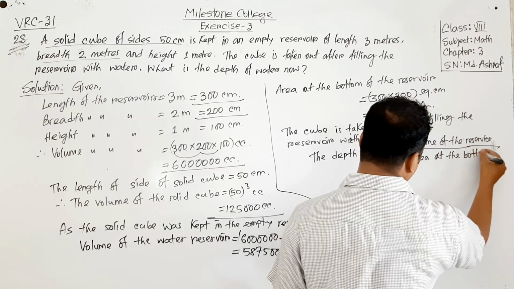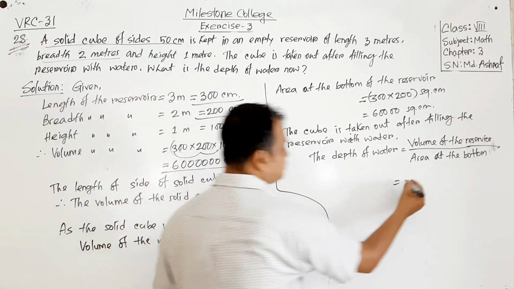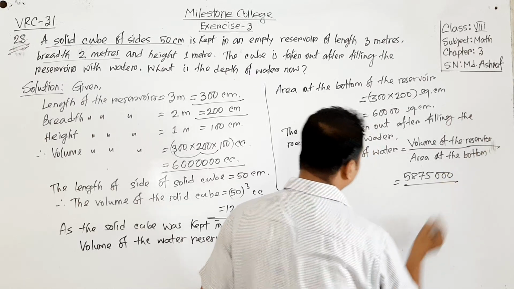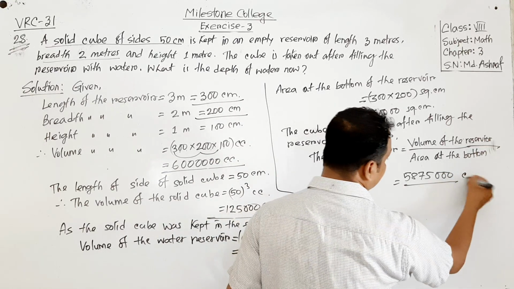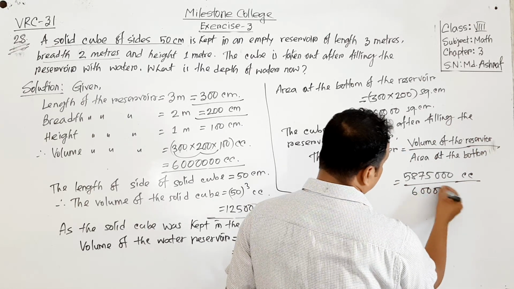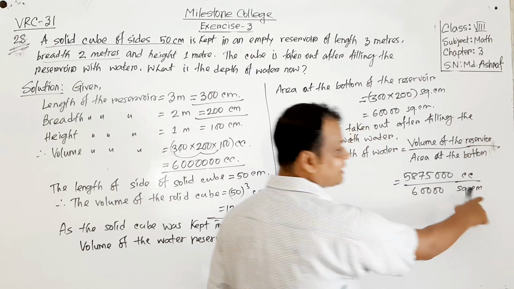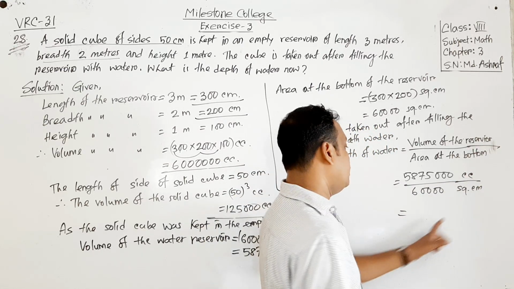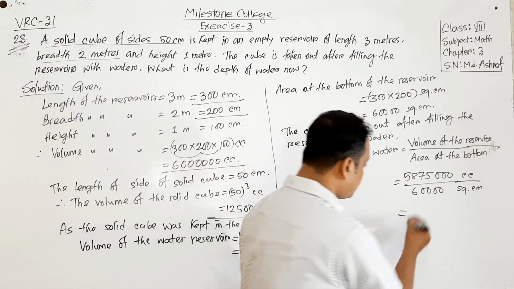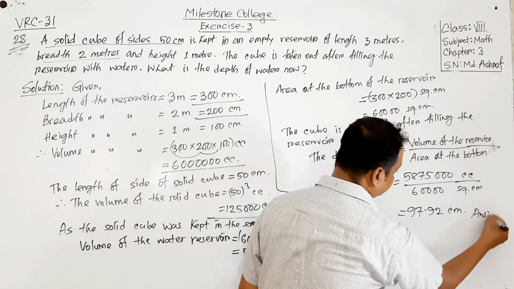What is the volume? 5,875,000 cubic centimeter divided by 60,000 square centimeter. Cubic centimeter divided by square centimeter gives centimeter, and dividing this we will get 97.92 centimeter. So this is the answer.